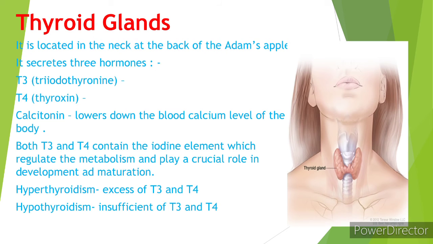So next is the thyroid gland. The thyroid gland is a butterfly shaped gland that sits low on the front of the neck, and our thyroid lies below our Adam's apple along the front of the windpipe. The thyroid has two side lobes connected by a bridge, which we also call the isthmus, in the middle. When the thyroid is normal size, we can't feel it. It is a brownish red in color.